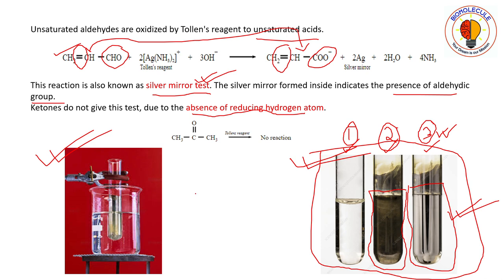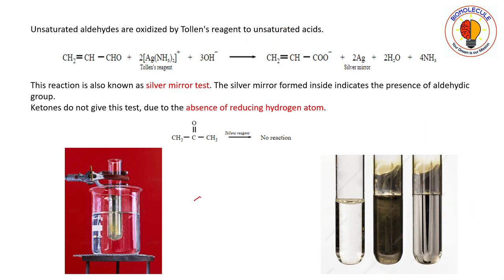So what is this absence of reducing hydrogen atom? It means that, you can see here, this aldehydic group contains a hydrogen atom, whereas in ketone you see the carbonyl group does not contain a hydrogen atom.